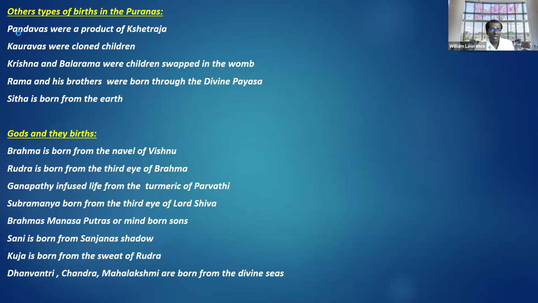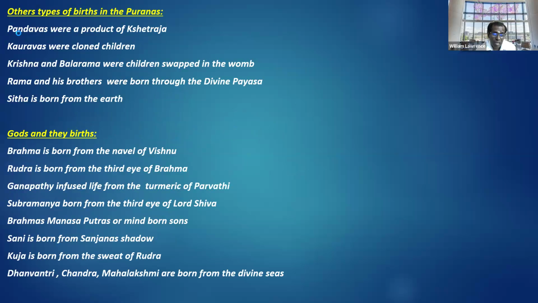Before that, we'll see other types of births in the Puranas. The Pandavas were a product of Kshetraja. Kauravas were cloned children. I think the first cloned children you will find are in the Mahabharata. In fact, most of the Mahabharata stories are all kinds of strange births. Krishna and Balarama were children swapped in the womb. Rama and his brothers were born through the divine payasam. Sita is born from the earth. Gods and their births, I've just mentioned a few, you have a whole list.